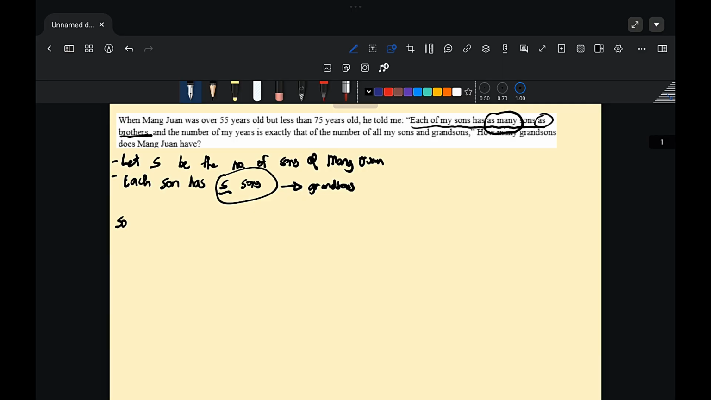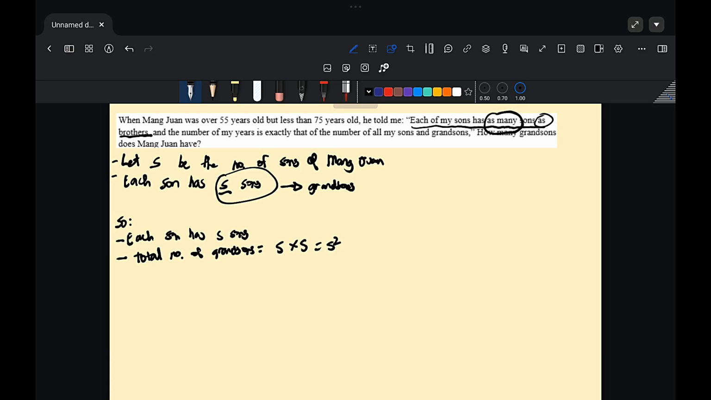So each son has S sons. So repeating it again. Then the total number, so to find the number of grandsons, is just S, which is the number of sons of Mang Juan, and the S sons, which is we use the same representation. So S times S will give us S squared.